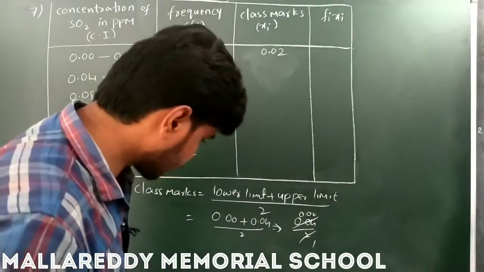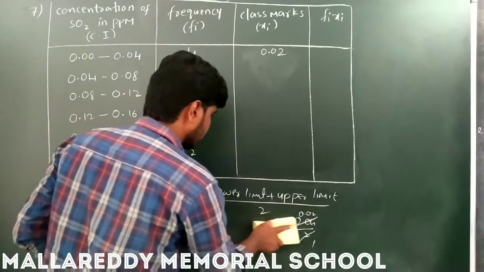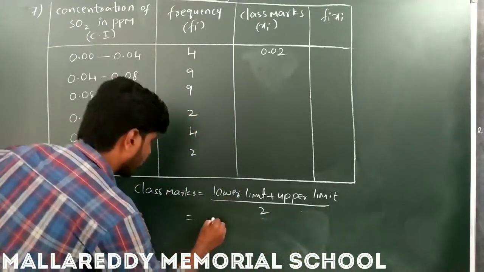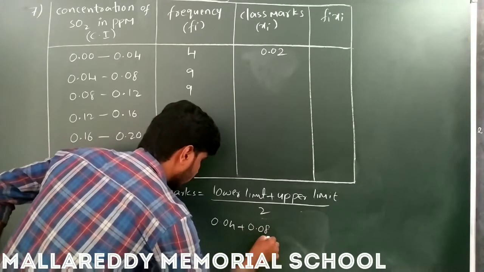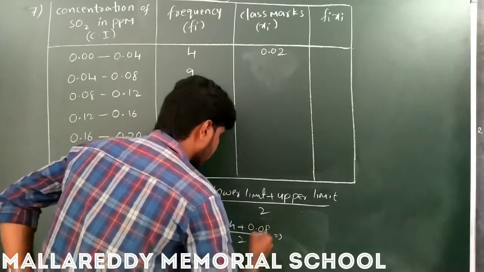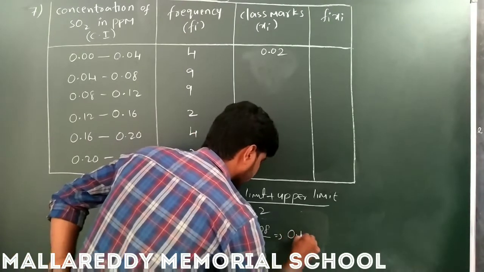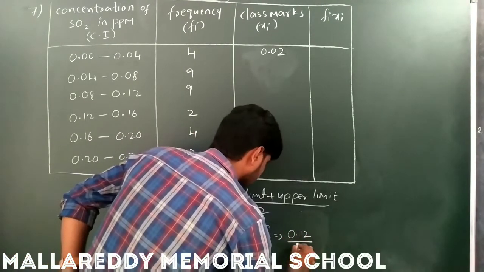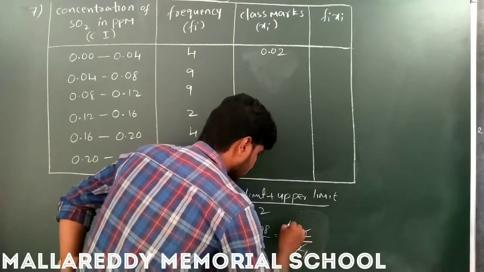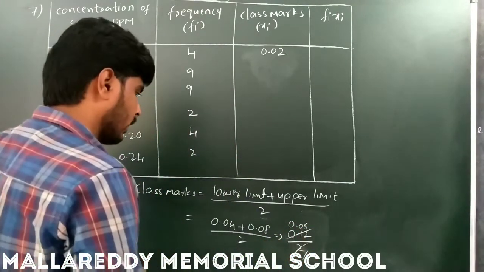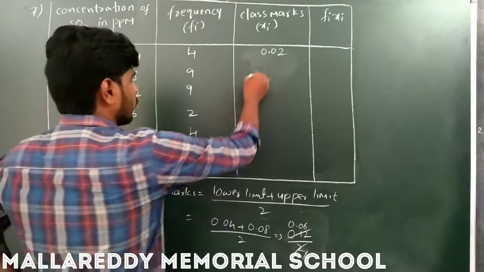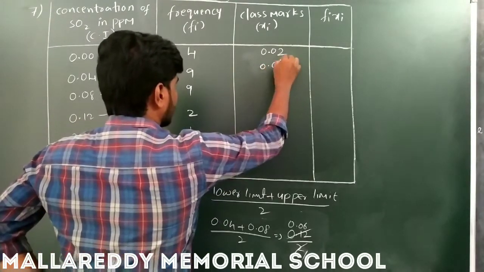Next, the second one: 0.04 plus 0.08 by 2, which is 0.12 by 2, so 0.06.